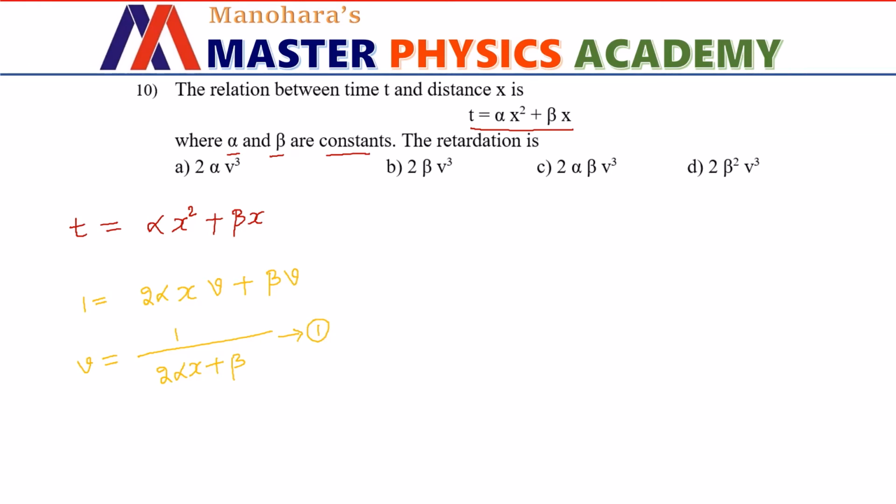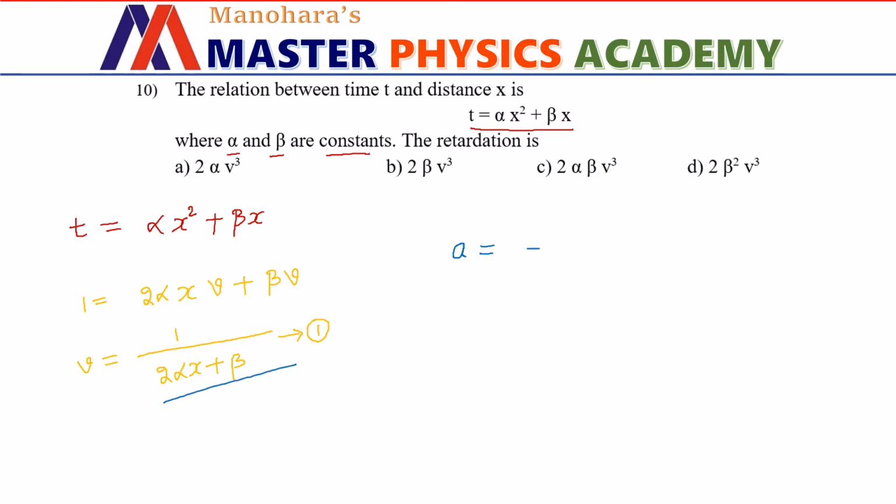If we differentiate velocity equation once again with respect to time, we get acceleration. So dv by dt is acceleration according to the definition. What is differentiation of 1 over 2 alpha x plus beta?